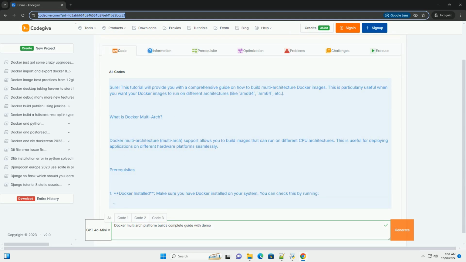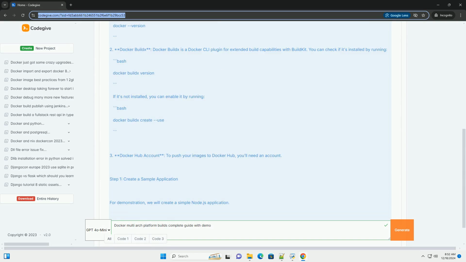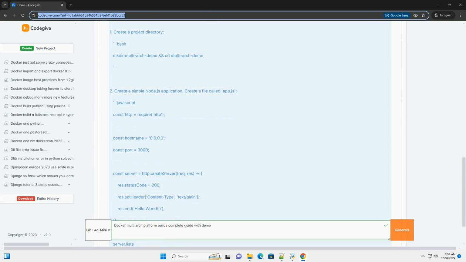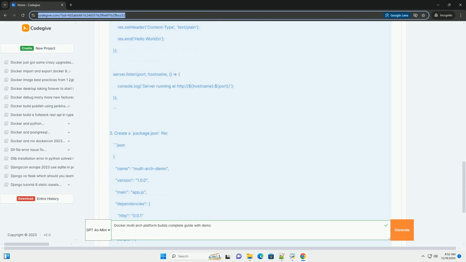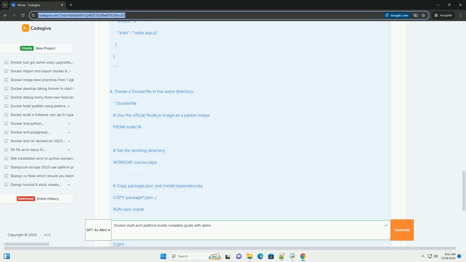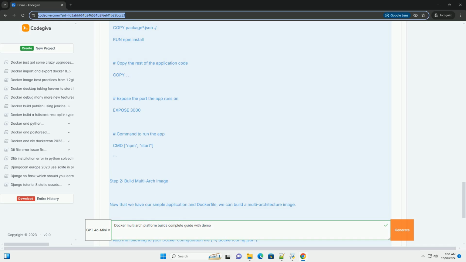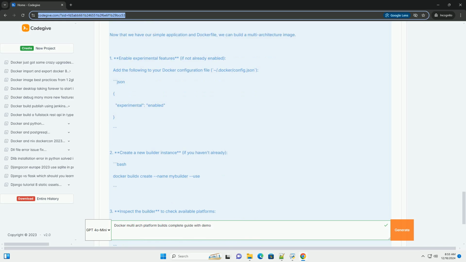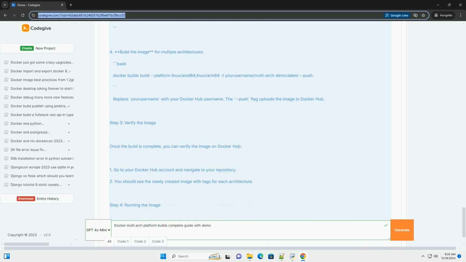Sure. This tutorial will provide you with a comprehensive guide on how to build multi-architecture Docker images. This is particularly useful when you want your Docker images to run on different architectures, like AMD64, ARM64, etc. What is Docker multi-arch? Docker multi-architecture, multi-arch, support allows you to build images that can run on different CPU architectures. This is useful for deploying applications on different hardware platforms seamlessly.